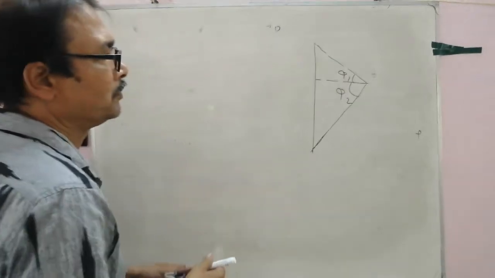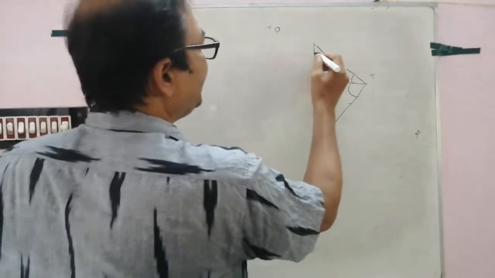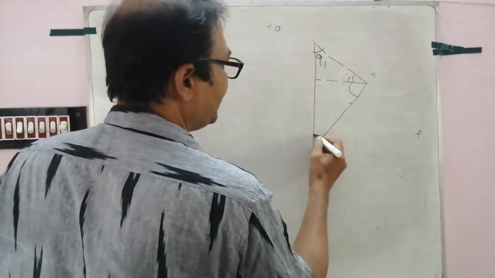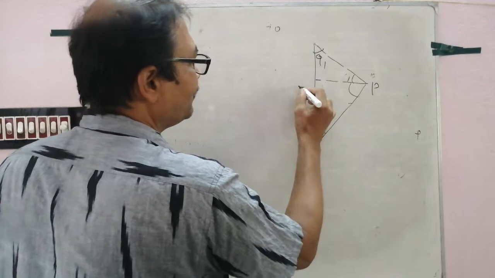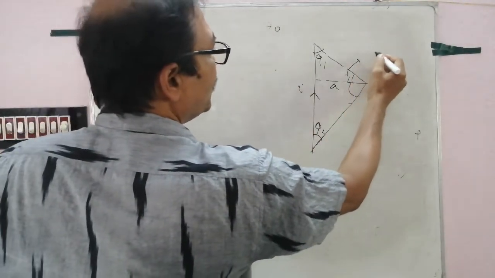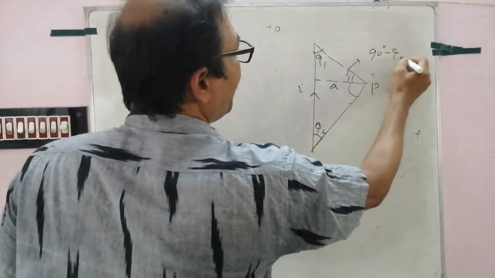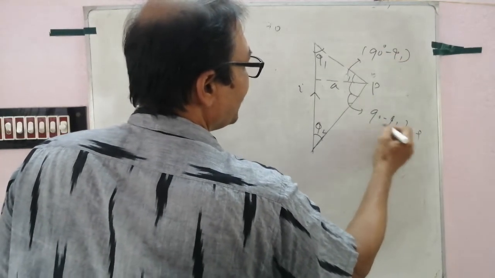Suppose this is a figure. This is phi 1 and this angle is phi 2. What will be the magnetic field at P? Current I, this distance A. This angle is 90 degrees minus phi 1 and this angle is 90 degrees minus phi 2.